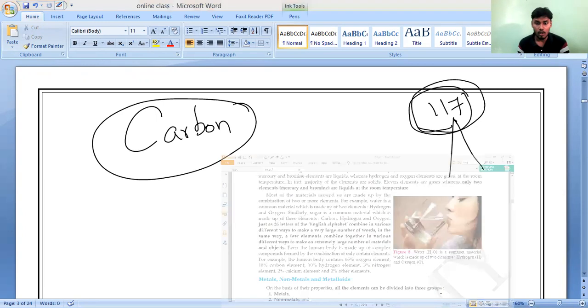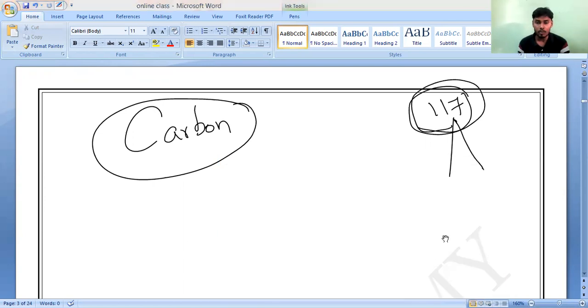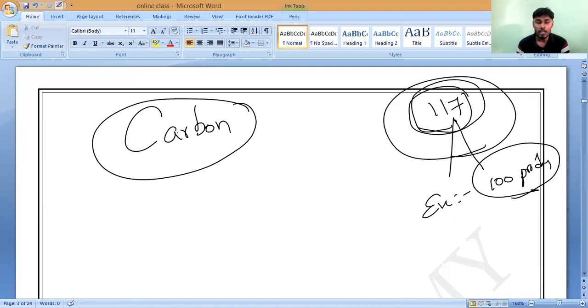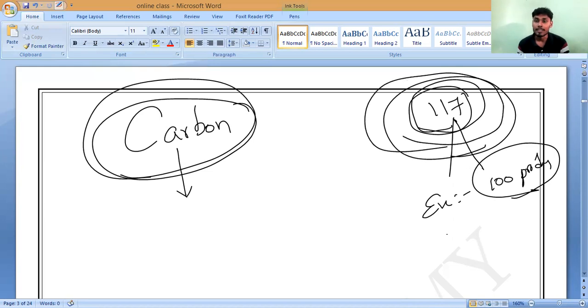So 118 elements combined together and they have made, let me imagine, as an example, 100 products or 100 substances, but this is also not equal to the substances formed by the carbon element alone. Do you understand, all of you? Carbon alone will form more objects than all the remaining elements combined together.